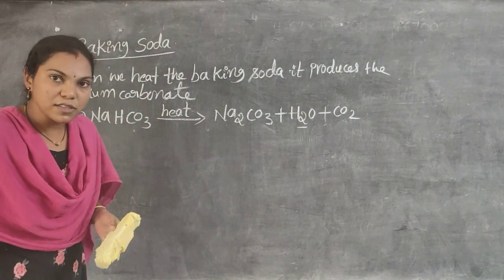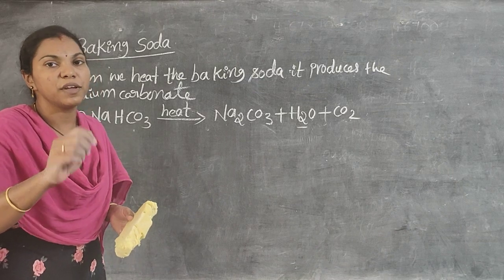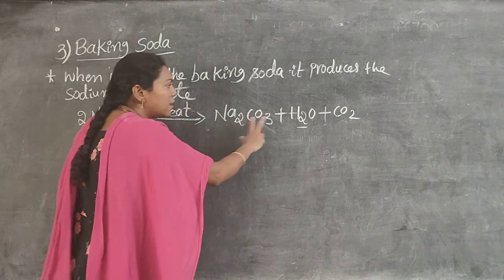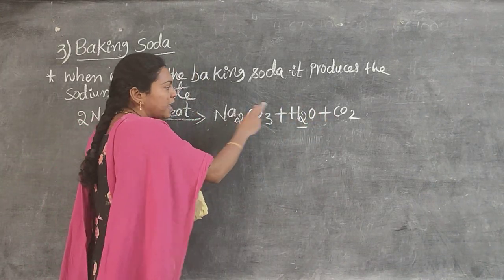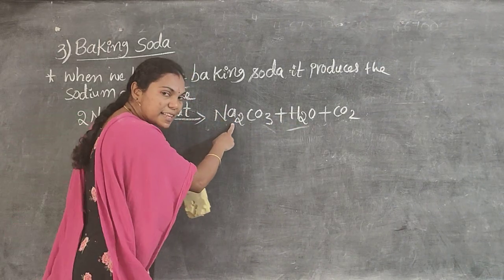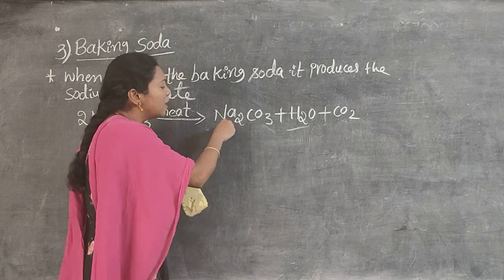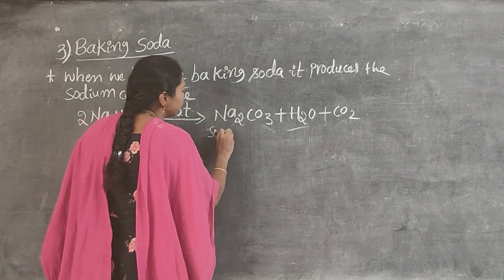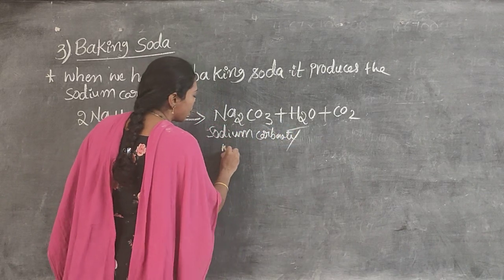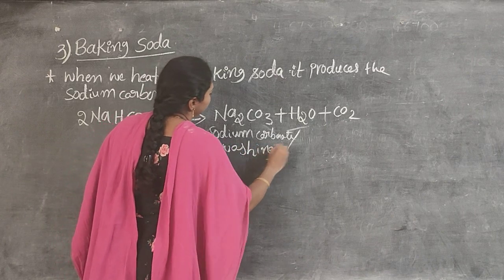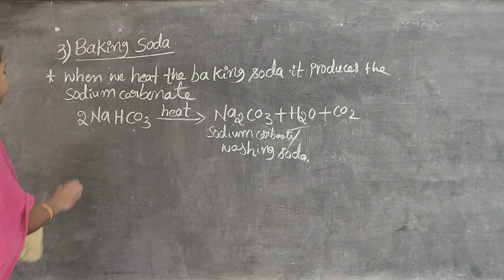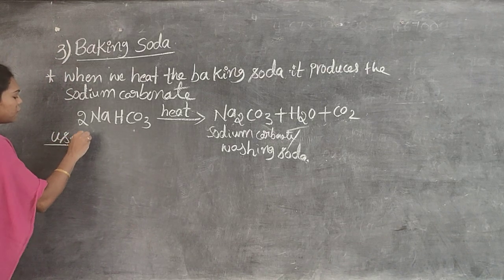Mainly, when baking soda or sodium bicarbonate is heated for cooking, it releases carbon dioxide, and also sodium carbonate and water. The main point is that only by using baking soda can we prepare sodium carbonate, or washing soda. It is sodium carbonate, also called washing soda. Do you understand? Yes.